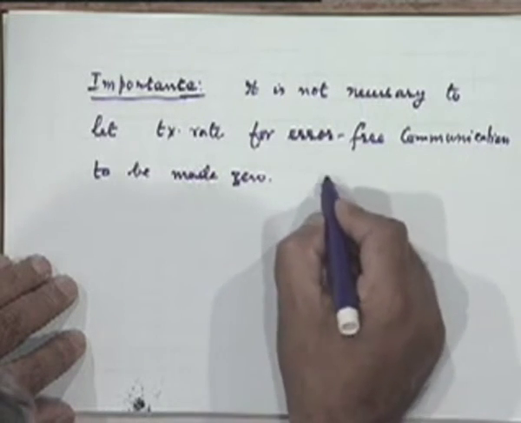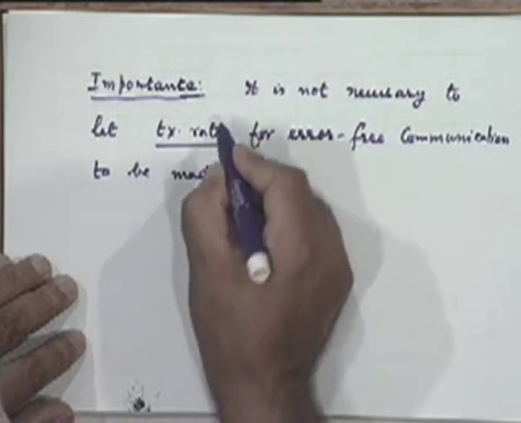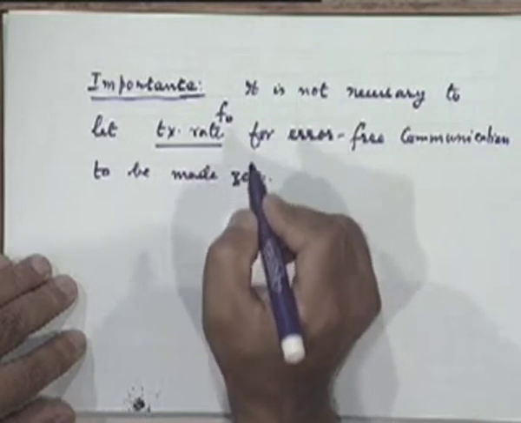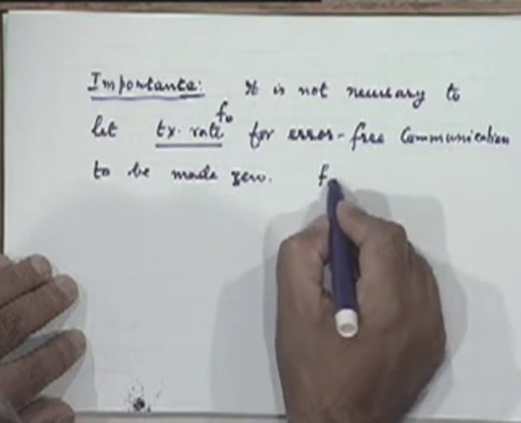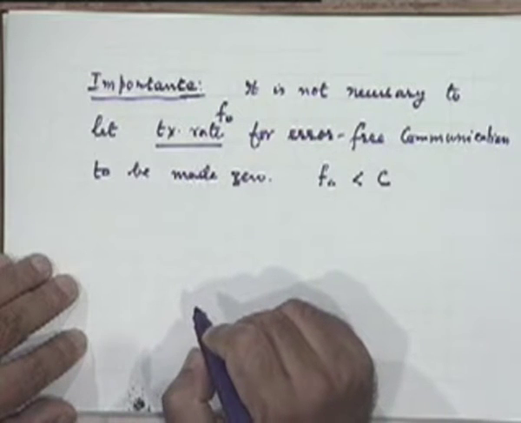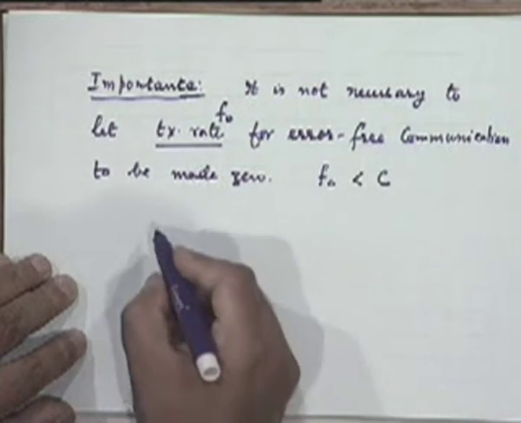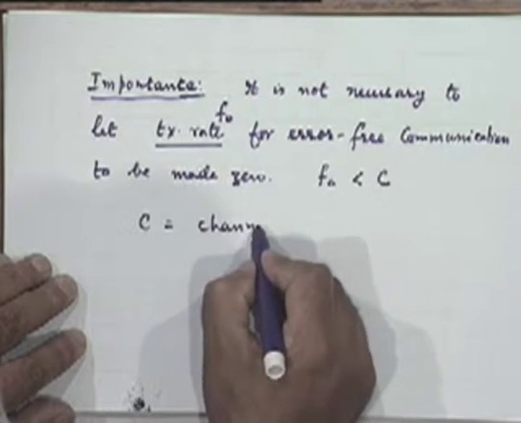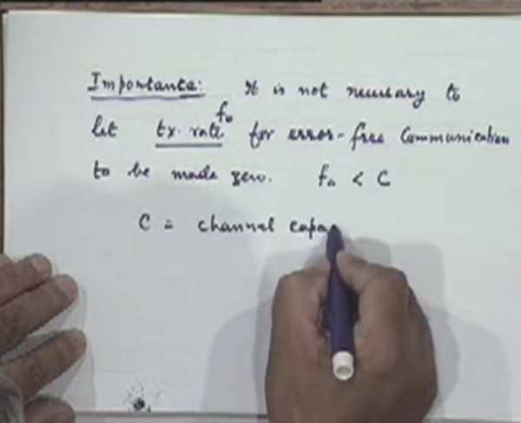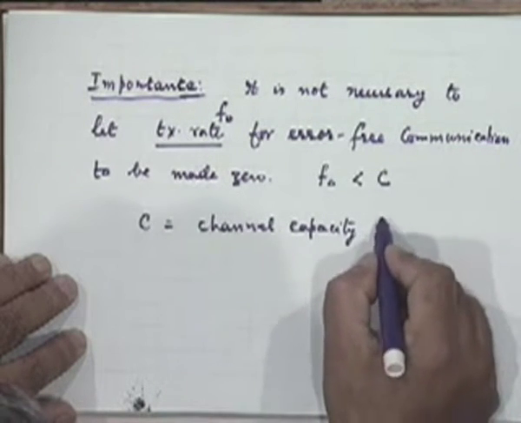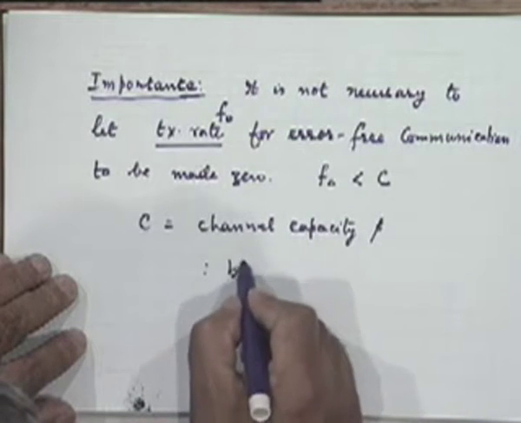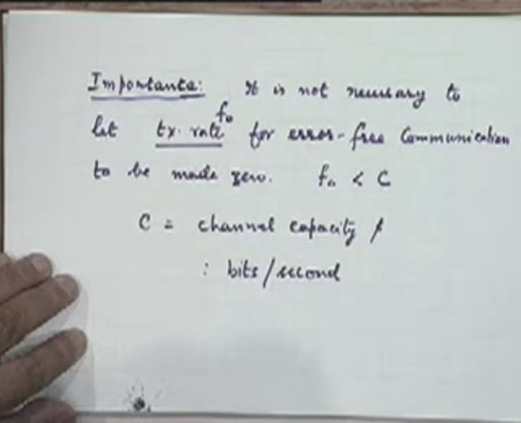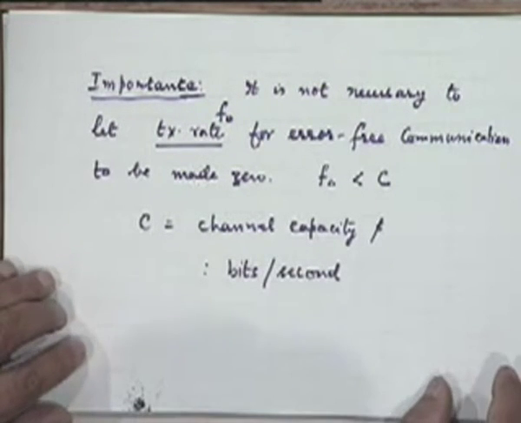What is really necessary is that suppose I denote this transmission rate by, say, f sub naught. It's only necessary that f naught be kept below a constant value C, and that constant value is your channel capacity measured in bits per second. These are the units of channel capacity.